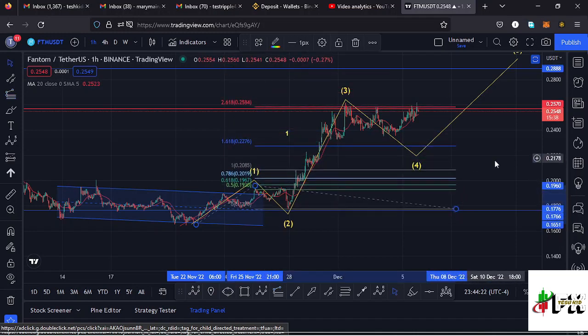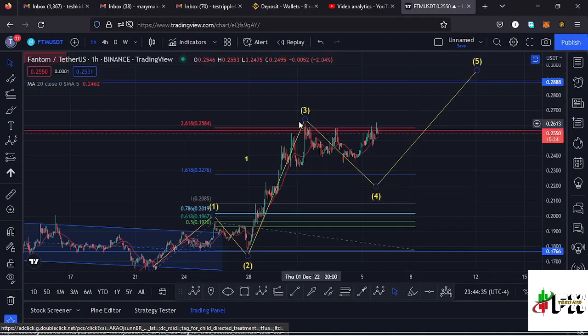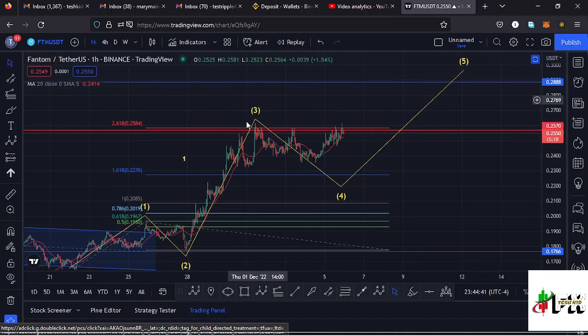And that gives me a minimum target area to the upper side in the formation of the wave 3 at the fib level 1.618, which is a target area that we have fully maximized. And you can see our wave 3 has continued pushing even higher, making it to the fib level 2.618, and that means this is an extended wave 3 to the upper side.